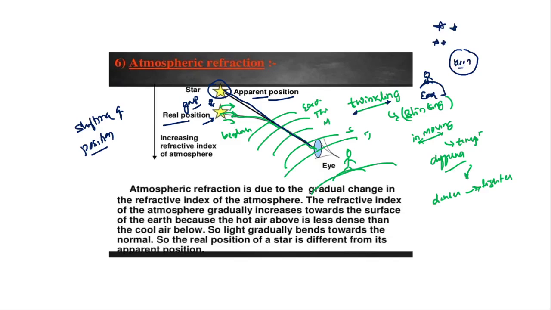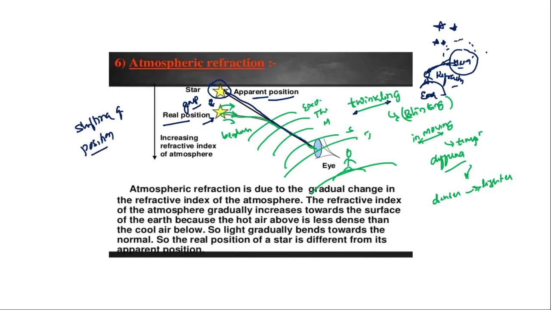Even though the light we are getting from the moon will also undergo refraction, because it is very near to earth as compared to the stars, even though there is an apparent position of the moon, it will get overlapped.